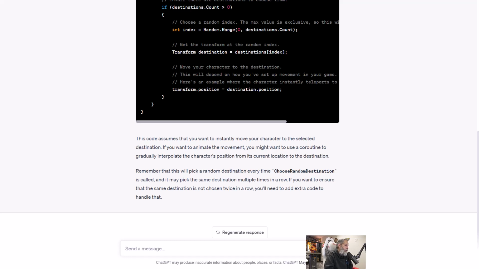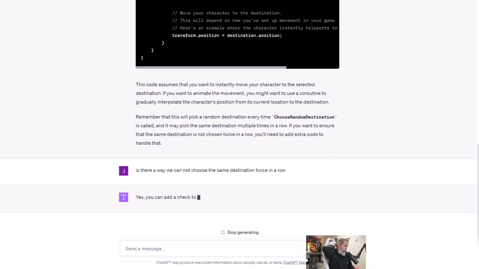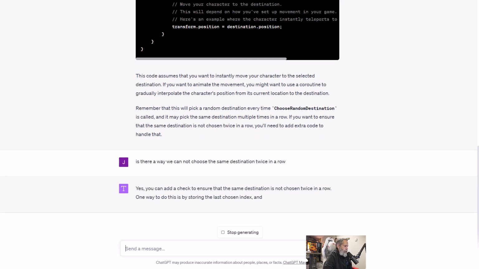We'd pick another destination. Although that might be kind of problematic if we wanted to do it with a stop and a pause. So if we move to a destination, stop, pause, shoot, and then pick another destination, if that same destination is picked, then that could be an issue. So let's ask it if there's a way to do it without choosing the same destination twice. Is there a way we cannot choose the same destination twice in a row? I didn't even put a question mark, but it knows that I want an answer.